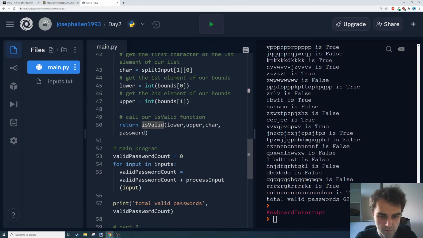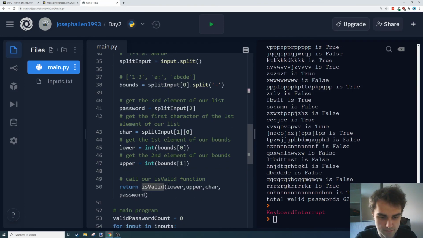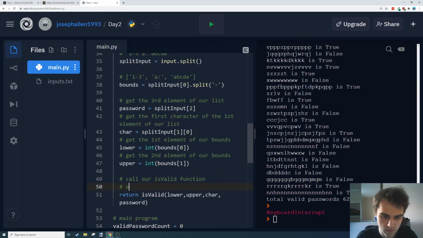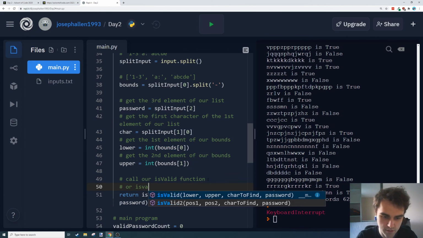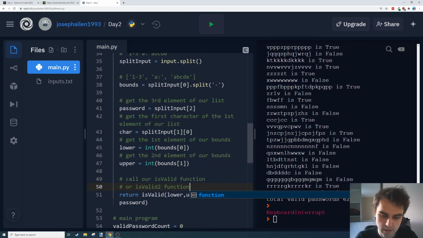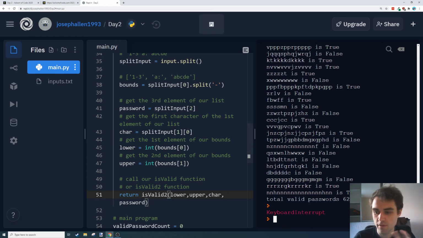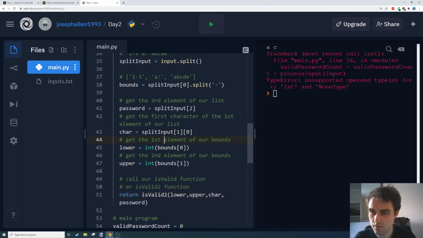So I'm going to, or is valid 2 function. So this is where we're going to change it if we want to flip between part 1 and part 2. Oh no. Unsupported. Line 56, it says, is our problem.